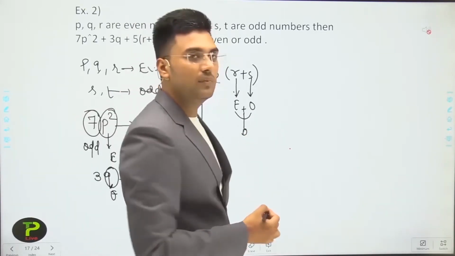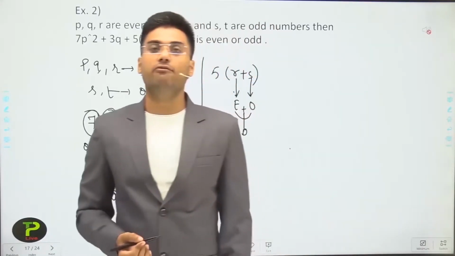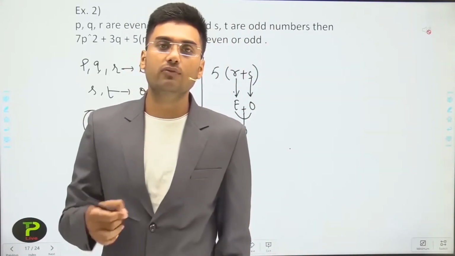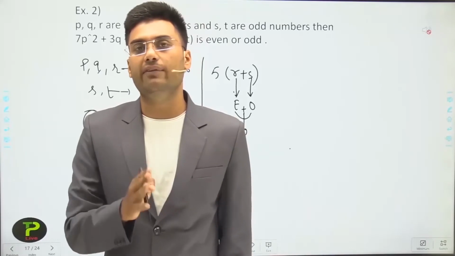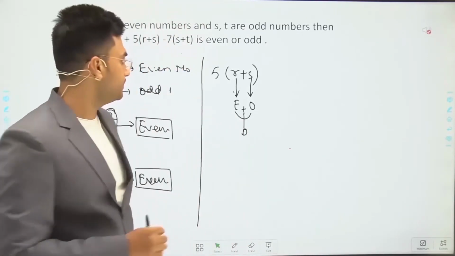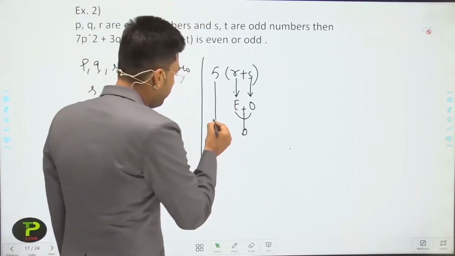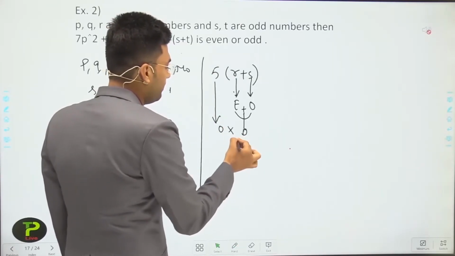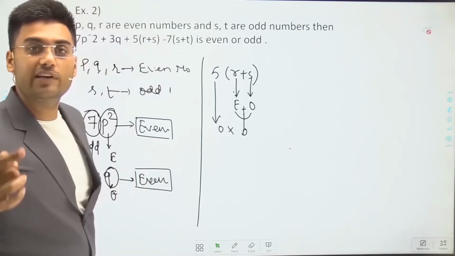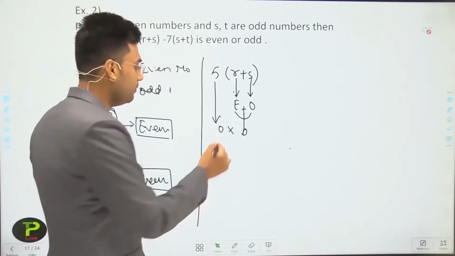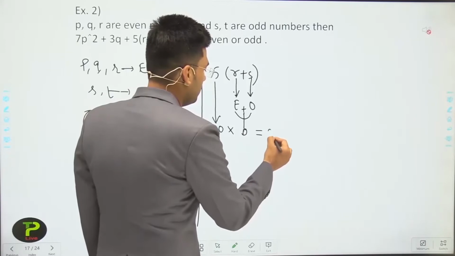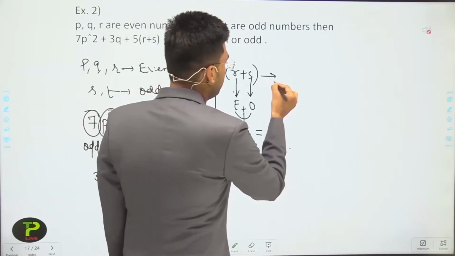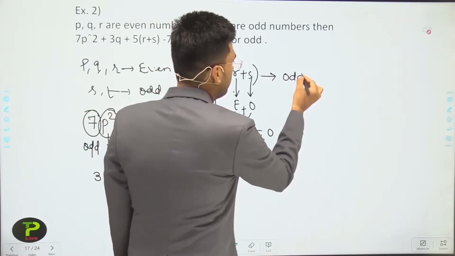For example, 3 plus 2 we will get 5, 5 plus 4 we will get 9. Means even plus odd gives an odd number. And 5 is also odd. Odd multiplied by odd, 5 into 5, 25, is also odd. So odd multiplied by odd is also odd. So this expression gives an odd number.